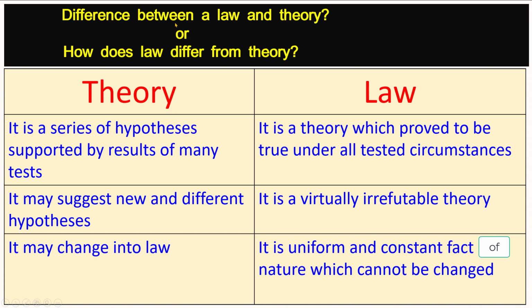What is the difference between a law and theory, or how does law differ from theory? Theory: it is a series of hypotheses supported by results of many tests. It is a theory which proved to be true under all tested circumstances. It may suggest new and different hypotheses. Law: it is a virtually irrefutable theory. It may change into law. It is uniform and constant fact of nature which cannot be changed.